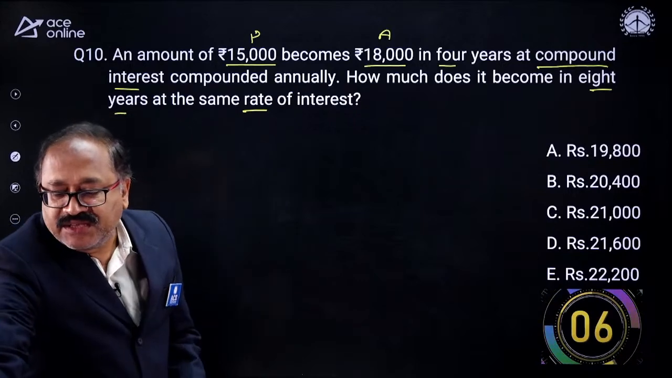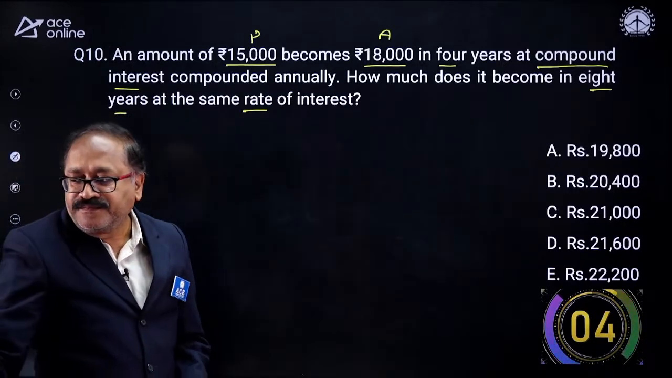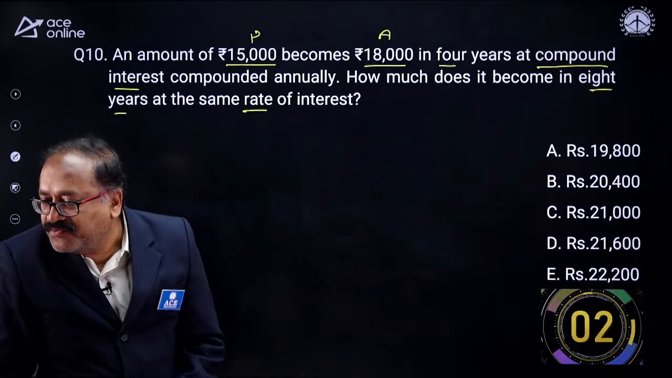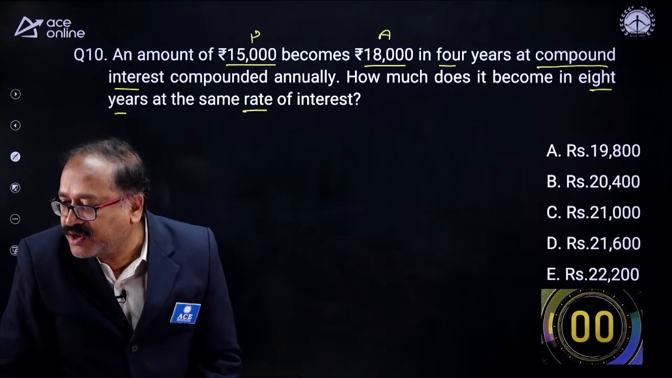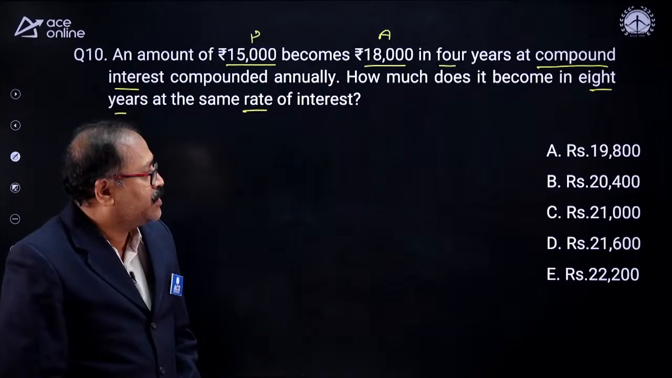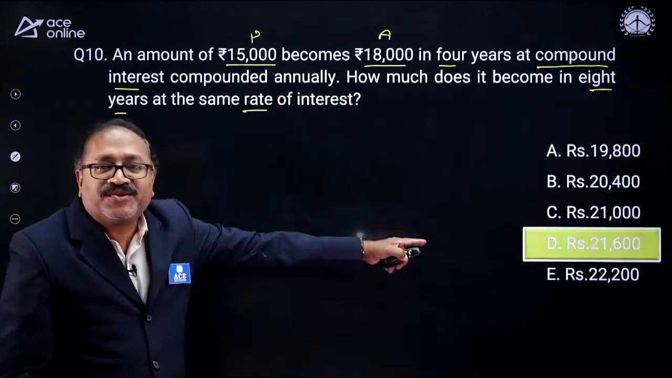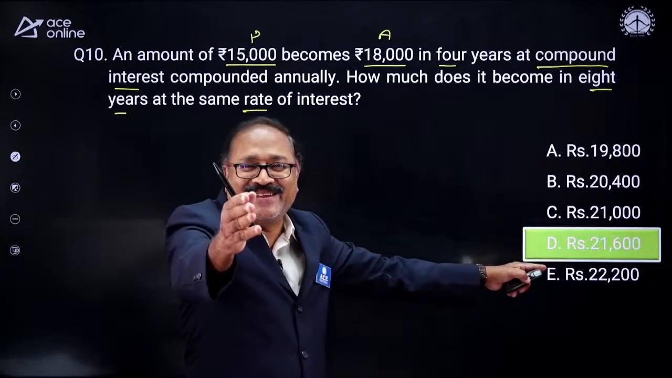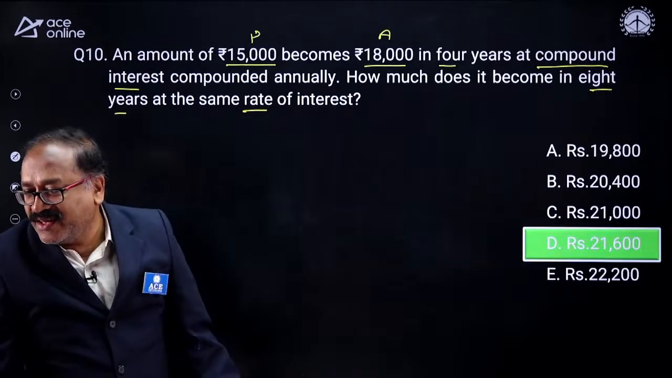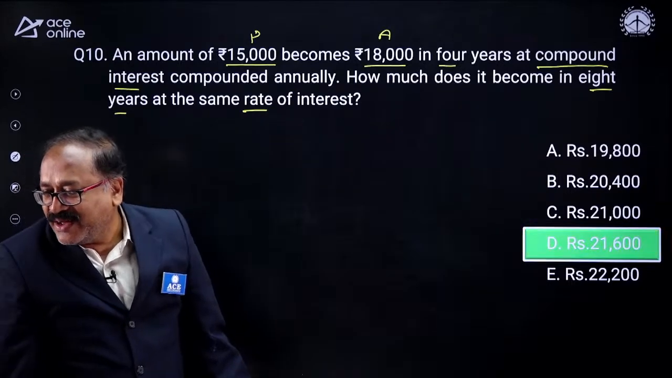Eight more seconds, 7 more seconds. Come on, my young friend. That's 21,600, Mr. Ram says. Let's check whether he is right or not. Right, Mr. Ram. Right, well done. Well done, my brother, well done.